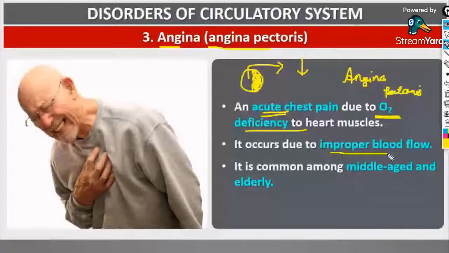It occurs due to improper blood flow. It is common among middle-aged and elderly people, that is, early 40s to late 60s. All those people get affected with angina pectoris, middle-aged and elderly people.